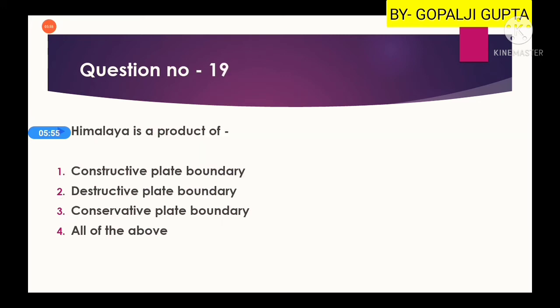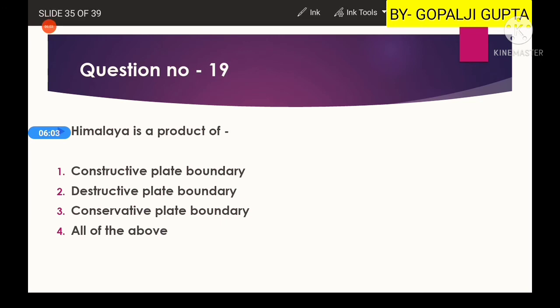Another question is, Himalaya is a product of either constructive plate boundary, destructive plate boundary, or conservative plate boundary. So as you know, three types of plate boundaries are there. If two plates are moving towards each other, then the material whatever is there will be destroyed. So this type of boundary is known as a destructive plate boundary.